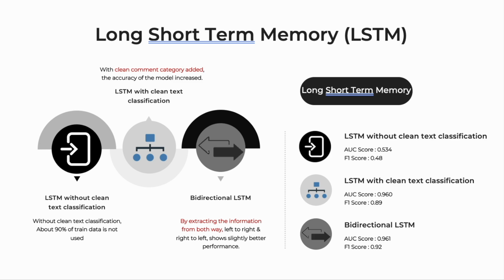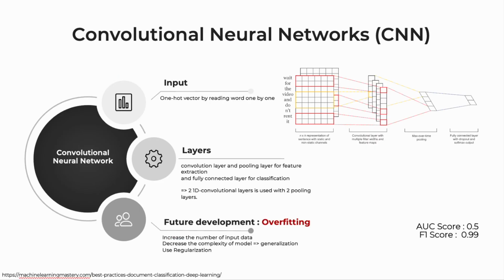To improve the performance, we implemented bidirectional LSTM and it indeed shows slightly better performance than the general one, as expected. With the CNN model, we got an F1 score of 0.99, but only 0.5 for the AUC score, suggesting the possibility of overfitting of the model. Therefore, this model should be modified to prevent overfitting for future work.